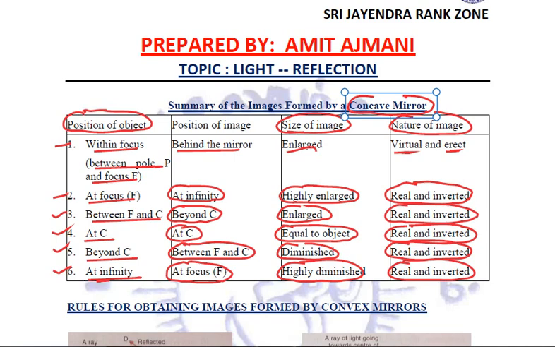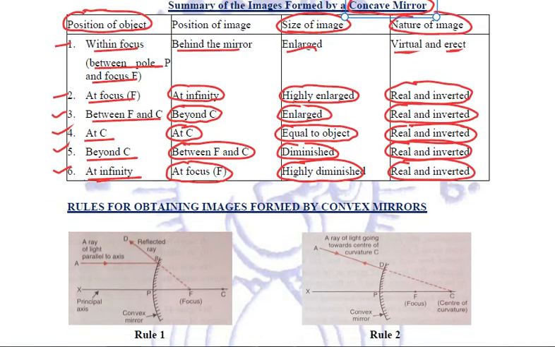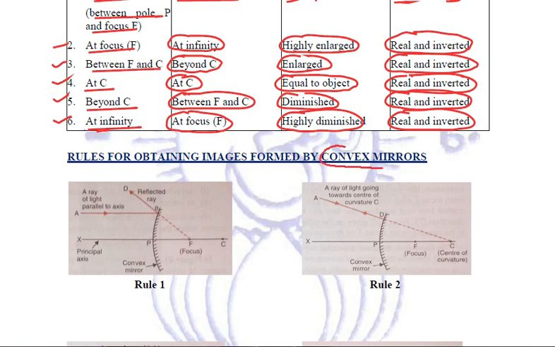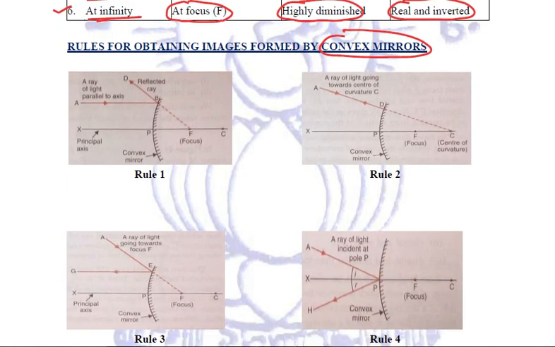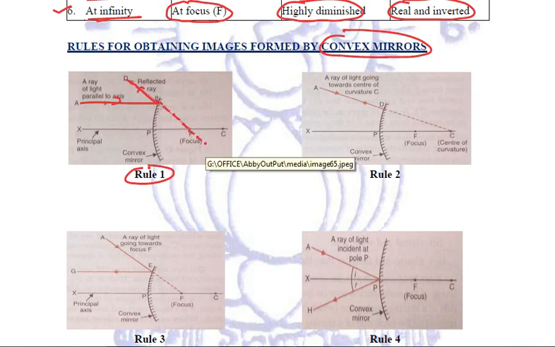Now let us discuss the convex mirrors. Again, there are certain rules which are followed while we are obtaining the images formed by convex mirrors. As in the concave mirrors, there are 4 rules, but now they are a bit different because convex mirrors are diverging mirrors. Rule number 1 says that if a ray of light is coming parallel to the principal axis, it will be reflected in such a way that it appears to pass from the focus.